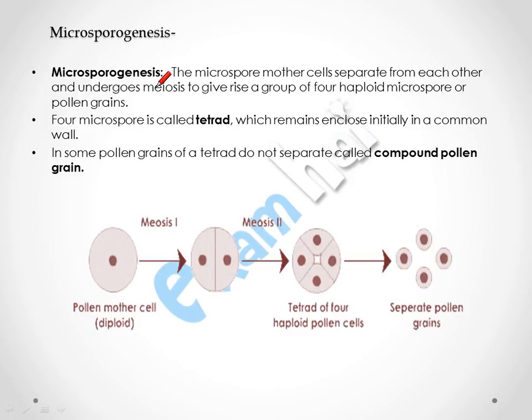Now the next process is microsporogenesis. Microsporogenesis is a process in which the microspore mother cell, which is diploid, having two sets of chromosomes, undergoes meiosis and gives rise to four haploid pollen cells. So meiosis first occurs, in which the mother cell divides into 2, after which meiosis second takes place, in which the cell divides into 4, and this tetrad of 4 haploid pollen cells are of n condition, having half the number of chromosomes.